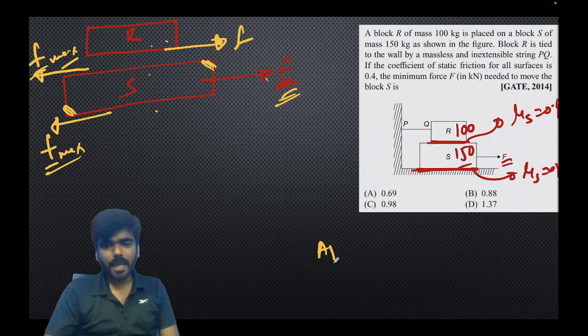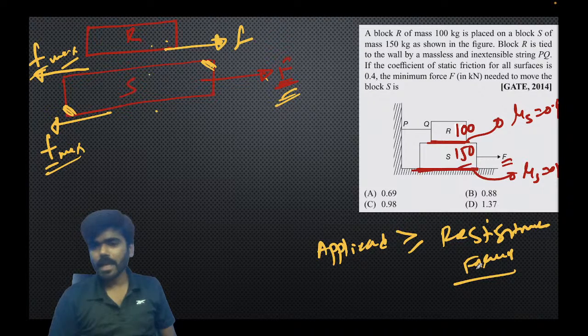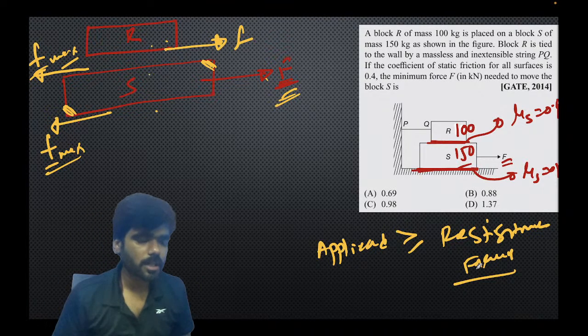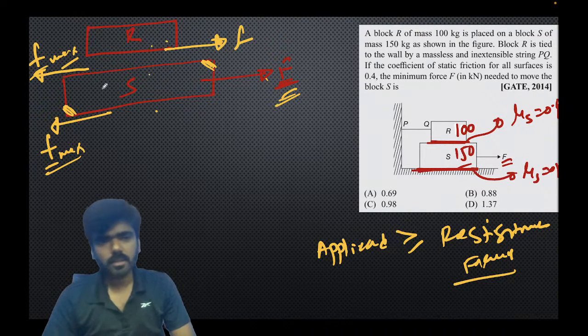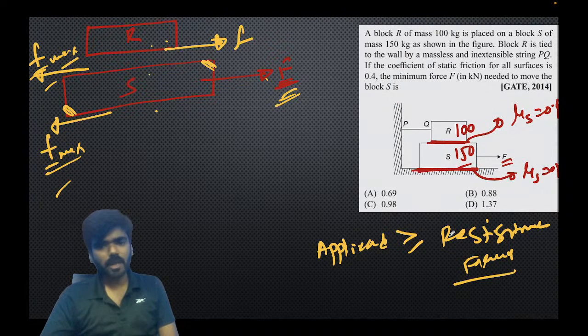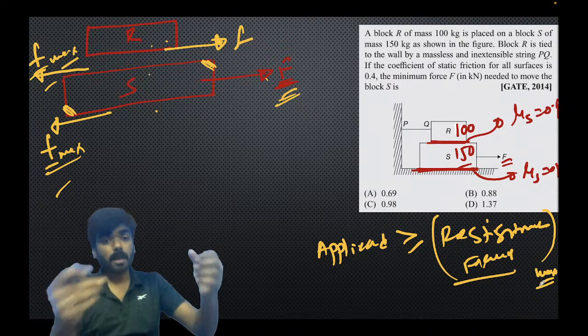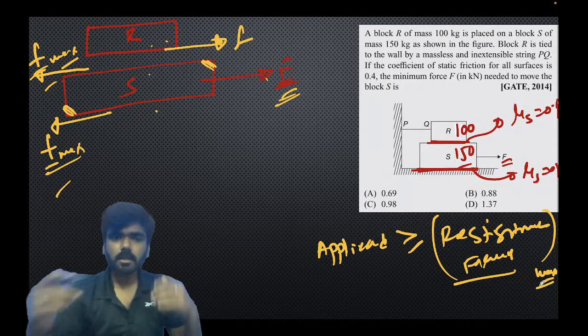Obviously, if the applied force is greater than or equal to the resistive forces, this S is going to move. And what are the resistive forces? These two friction forces, right? If the applied force is greater than or equal to the maximum value of the resistive forces, the block is going to move.